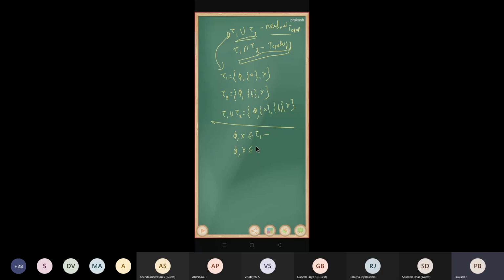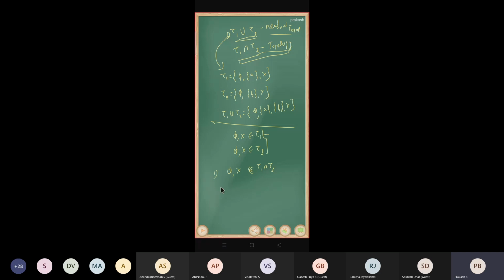Phi and X is also an element of tau 2 because both are topologies. So in their intersection, phi and X must be a member. So the first condition is satisfied.